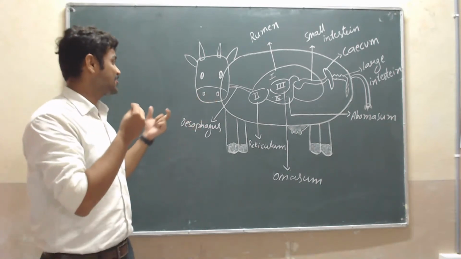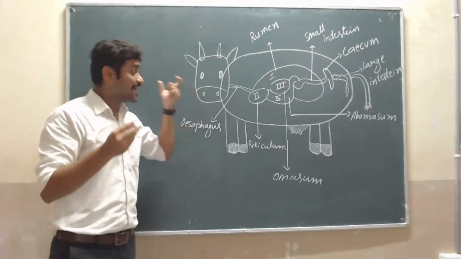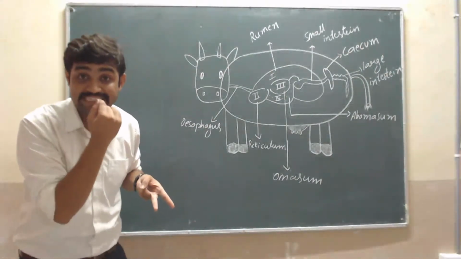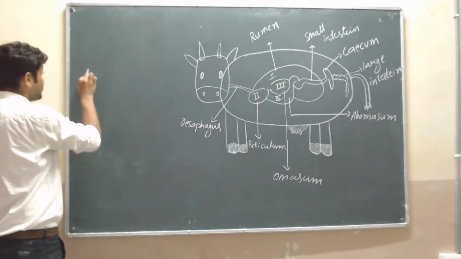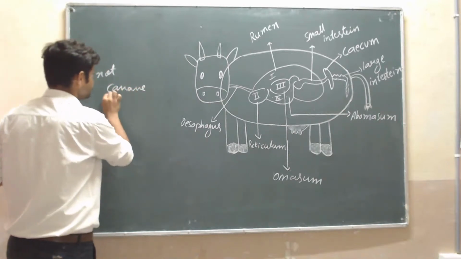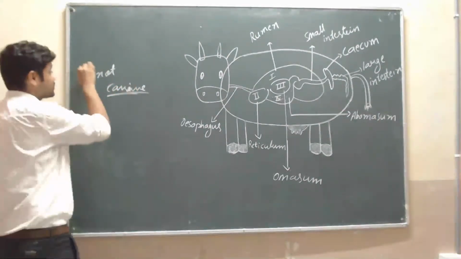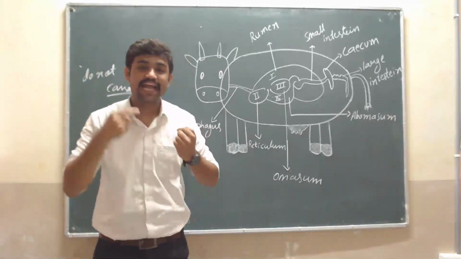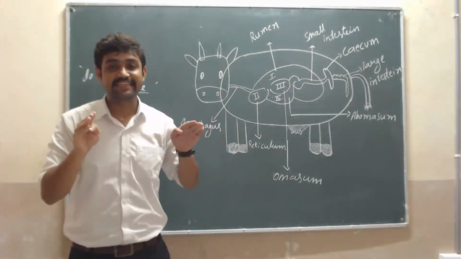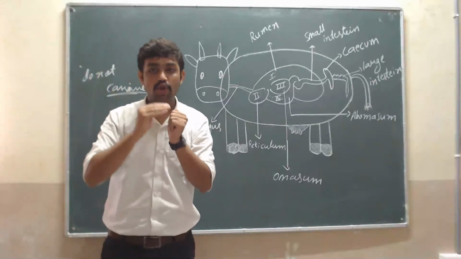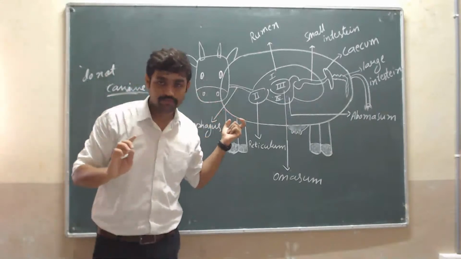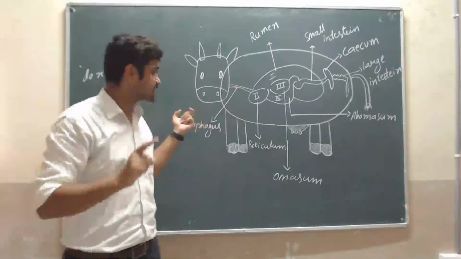The grass is taken into the mouth with the help of teeth, that is incisors, premolars and molars. They do not have canines. They are flat teeth. With the help of the incisors, premolars and molars, the food is taken into the mouth. That is the first step.